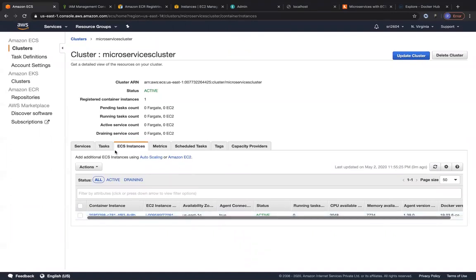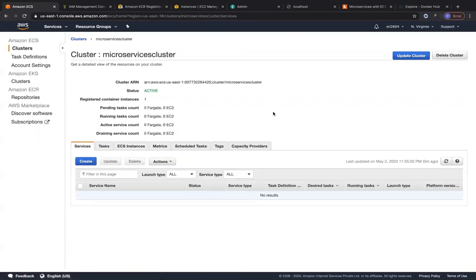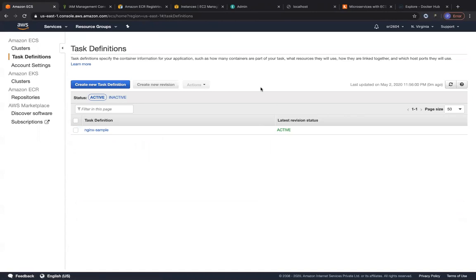So the other things that you could see over here, you can see tasks and you can see services. I'll explain in more depth as to what this is. Once this cluster is up and running, we can go ahead and create a task definition, which is very similar to a Docker configuration. Whatever you mention within a Docker configuration, like you want a container to be running and you want that container to have this much resource limits, like this much RAM and CPU. And then you want that container to send out all of its logs to CloudWatch, wherein you can see all of the logs using the AWS logs driver and so on.